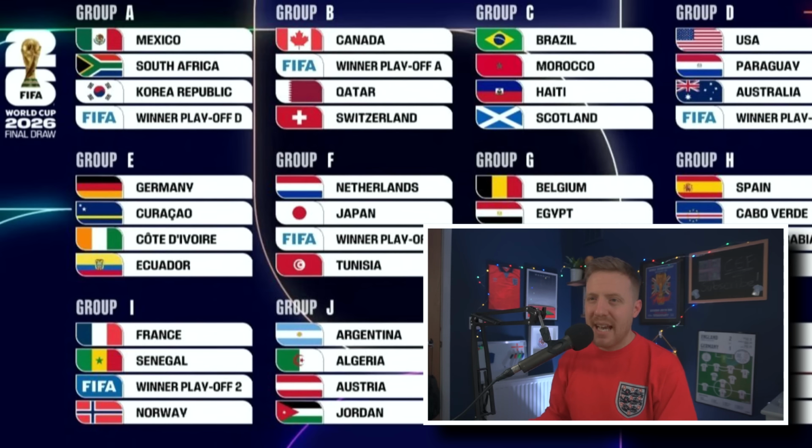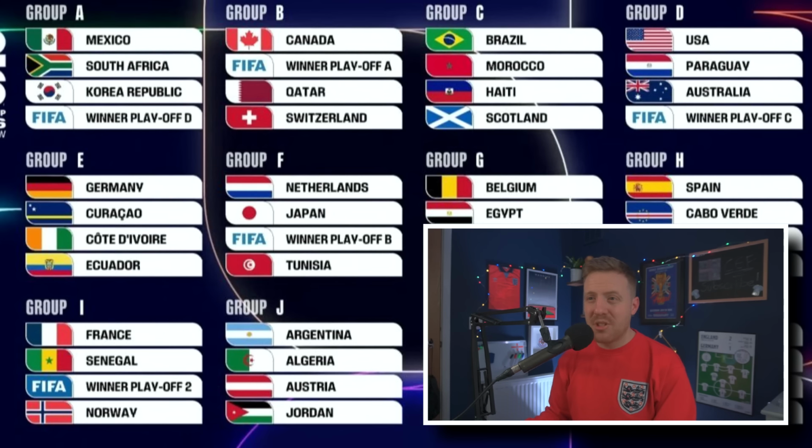Going into Group B, Canada, the playoff winner there again, Qatar and Switzerland. Now, this could be a really, really tough group for Canada, and they have probably got the hardest out of the host nations, with Switzerland a tough group. Qatar, okay, yep, you'd fancy Canada there, but that playoff winner is either going to be Italy, Northern Ireland, Wales or Bosnia, which is a very, very tough potential group there for Canada. They'll be a little bit disappointed with that, it has to be said, but remember, the top three teams could go through, so a good result against Qatar, and then maybe as host nations, they're going to overperform, hopefully. Hopefully they can pick up a point against either one of those teams there, and they've still got a chance of going through.